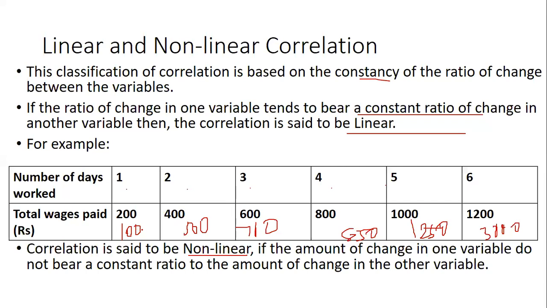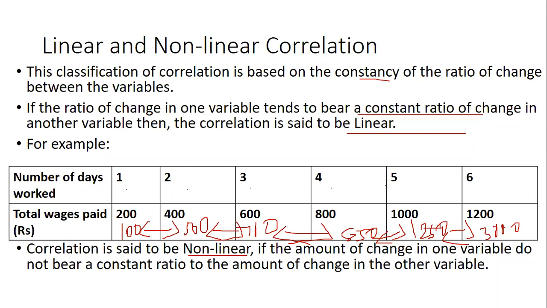For some, there is a 400 difference, and here there is only a 200 difference. There's only a 150 difference from 700 to 850, and again there's more difference here. So this difference is not constant in nature. There are a lot of different numbers involved.